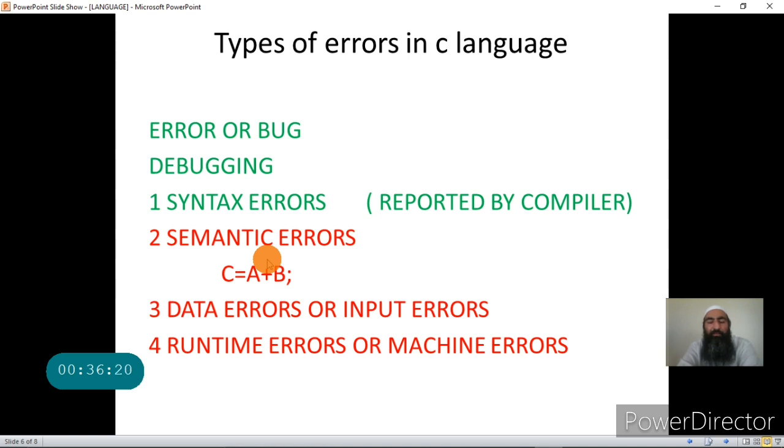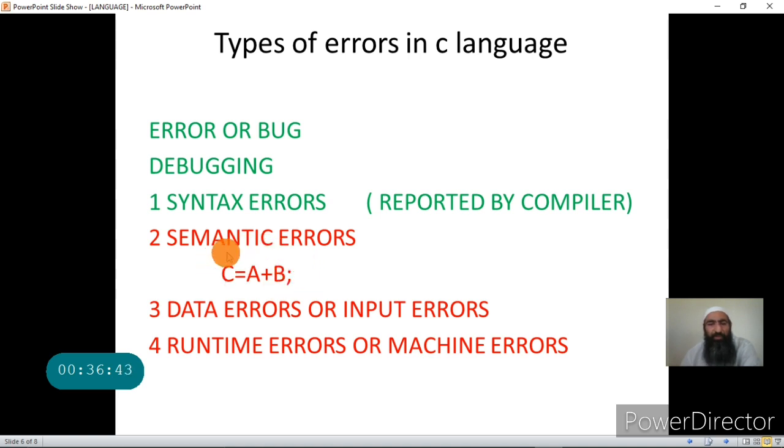Semantic errors are logical errors. These are not the same as grammatical errors. The grammar of this statement is correct, so the compiler will not report it, because plus is also an operator. But the programmer has made a mistake. He wanted to do the subtraction, but he is doing addition.